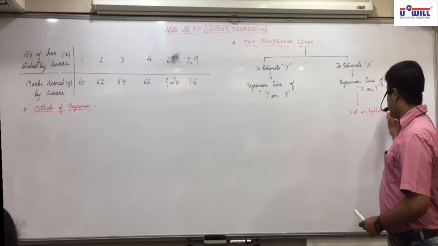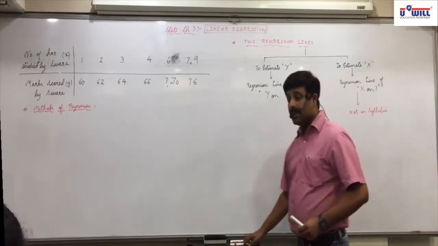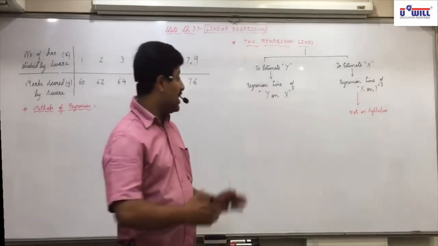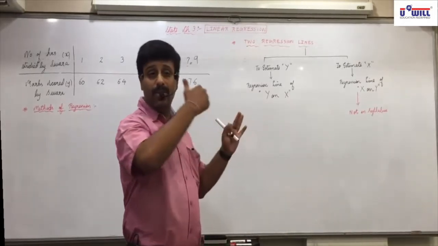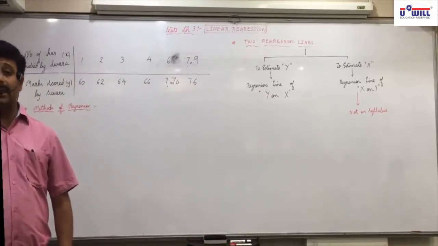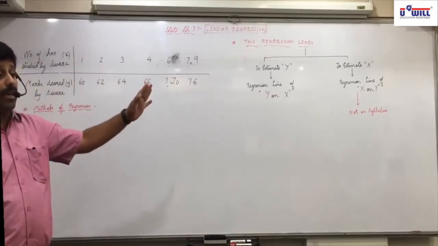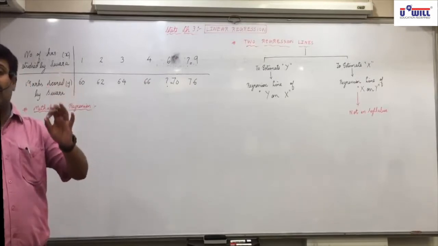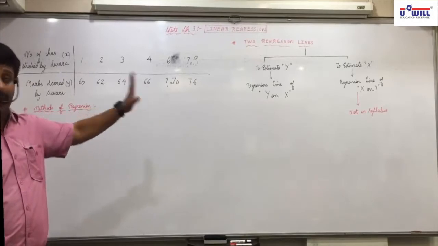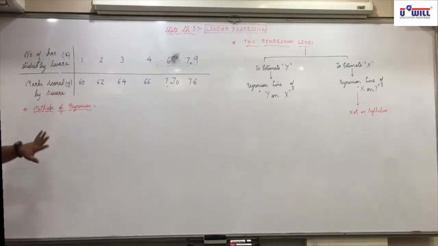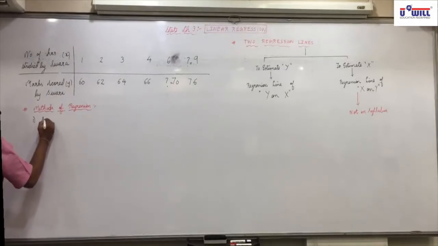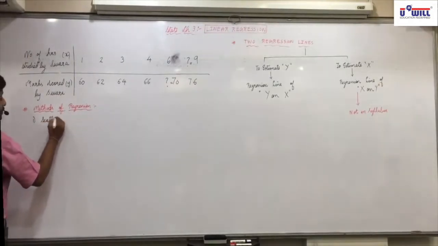So one job will decrease. Last year, after reading every question, first we used to decide: do we have to estimate y or do we have to estimate x? And we used to further decide, should we find y on x or should we find x on y? That problem will not arise. In all the questions you have to find the regression line of y on x. Okay? This can be done by two different methods. First is the method of scatter diagram.